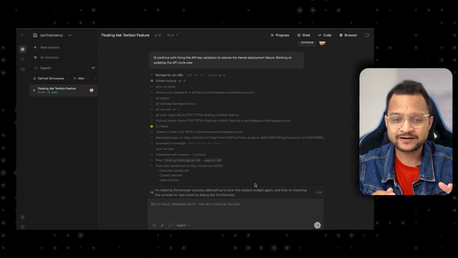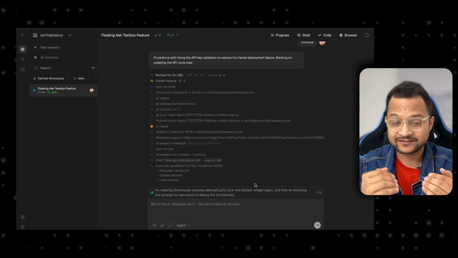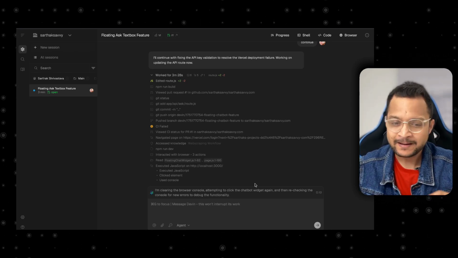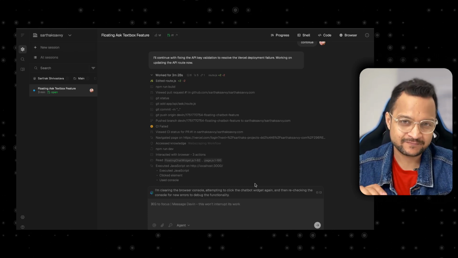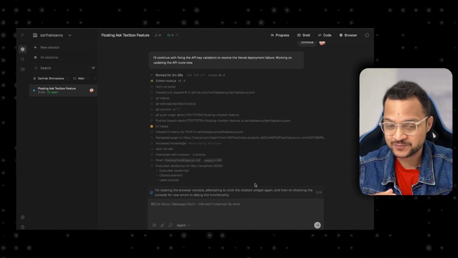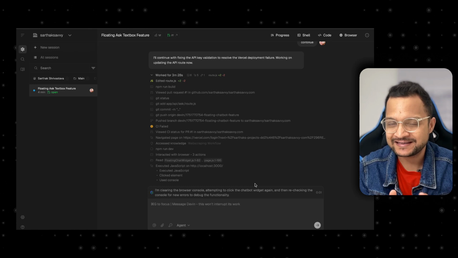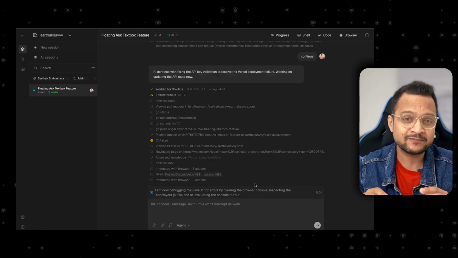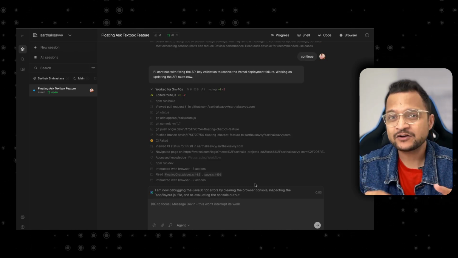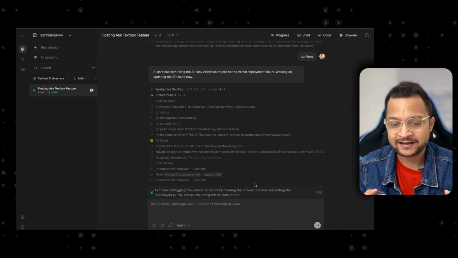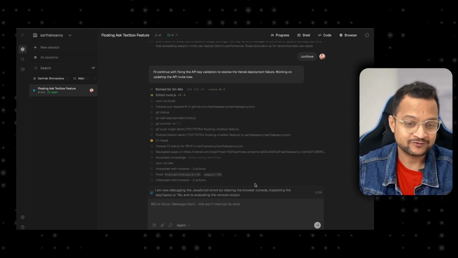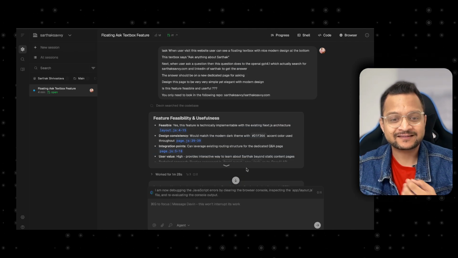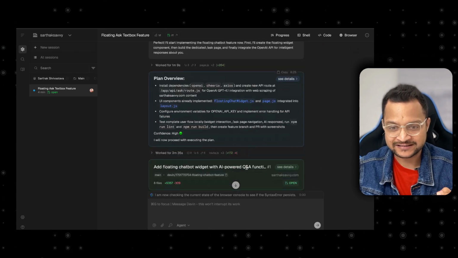Okay, so it has created something amazing. It has created all the promised thing, but it is stuck on simple error, which we as a human know that is really easy to solve. But for last 15 minutes, it is stuck and trying to solve this issue by eating up all my credits of this Devin AI. So let's first examine what it has actually done.